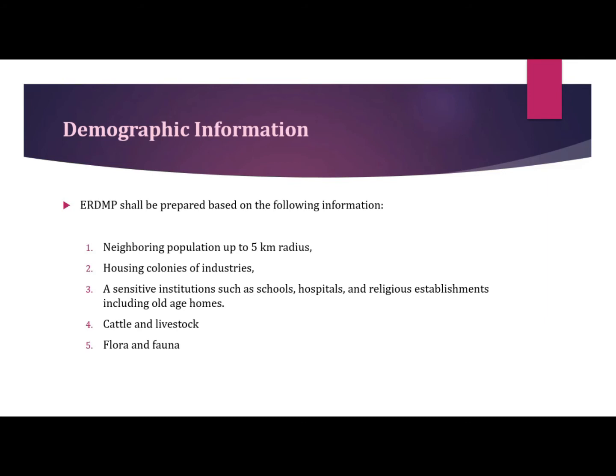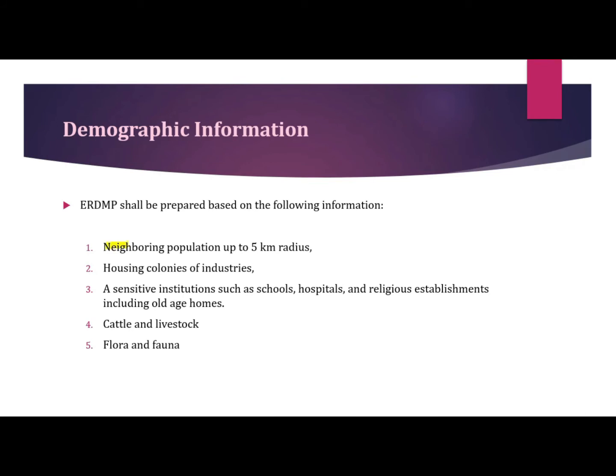So first is, what is the demographic information? It contains sensitive information about the population of people around the stations in a radius of 5 kilometers, and the sensitive institutions such as hospitals, schools, religious establishments, etc. So, the ERDMP plan should contain demographic information as per the following points.